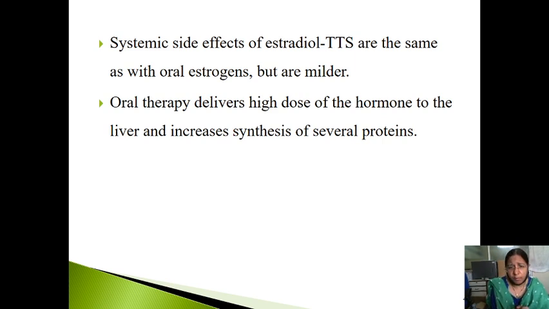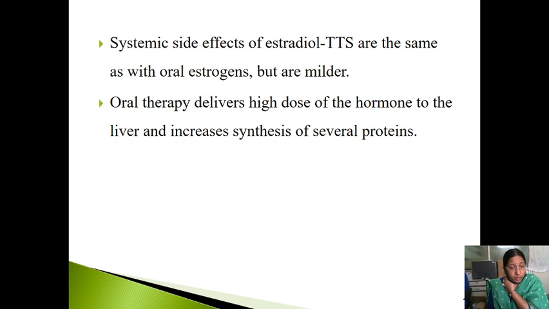Estrone is produced in men and postmenopausal women, and estradiol is the active form which is produced from the ovary. It is present in non-pregnant women and also in premenopausal women. In pregnant women, the fetal-maternal unit is responsible for the production of estrogen and progesterone.